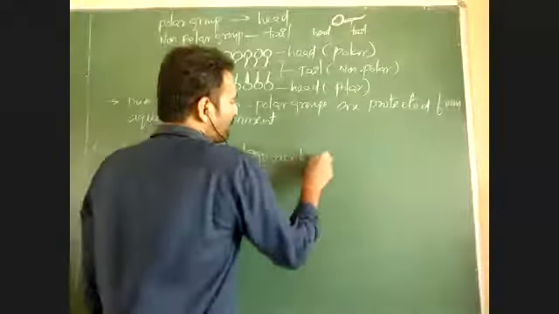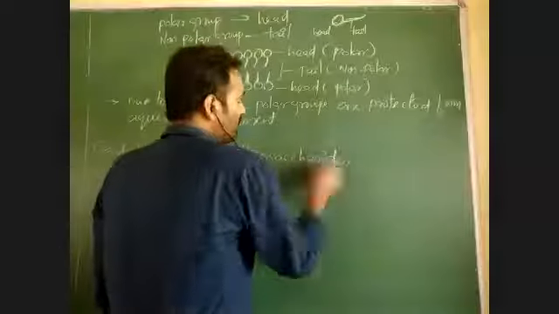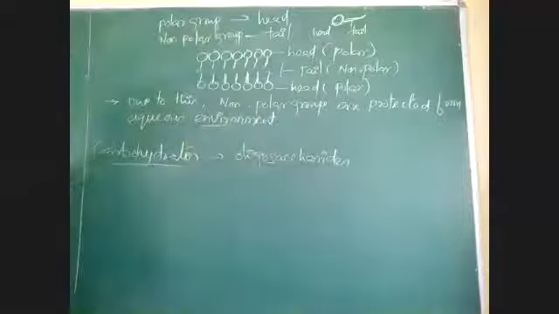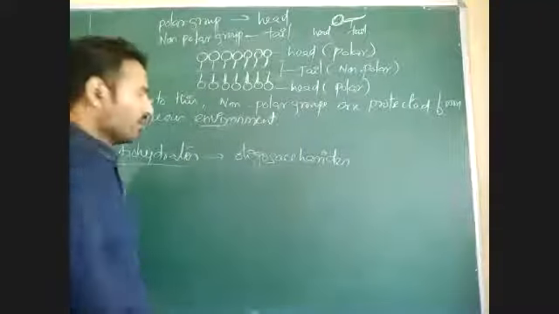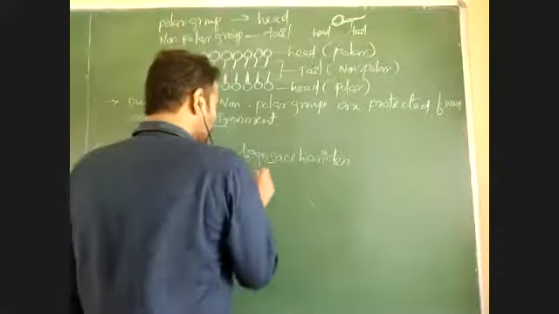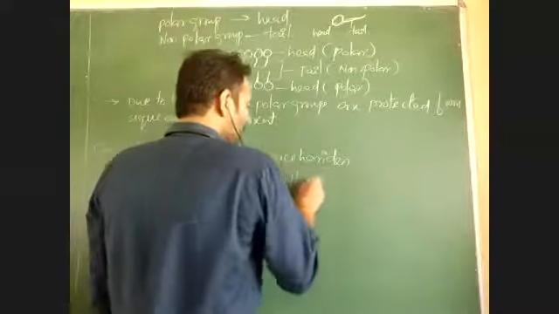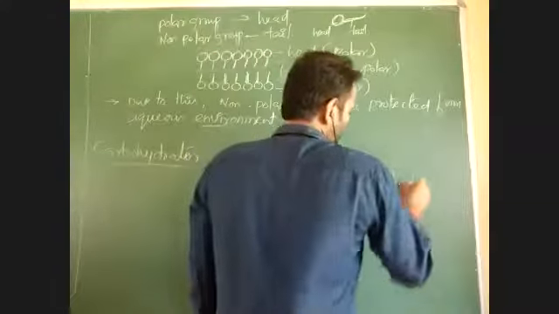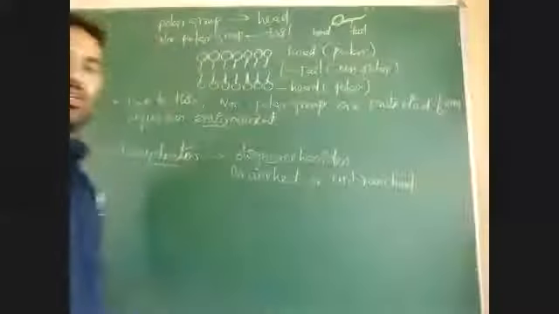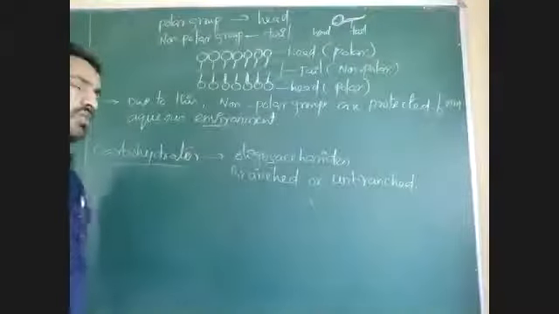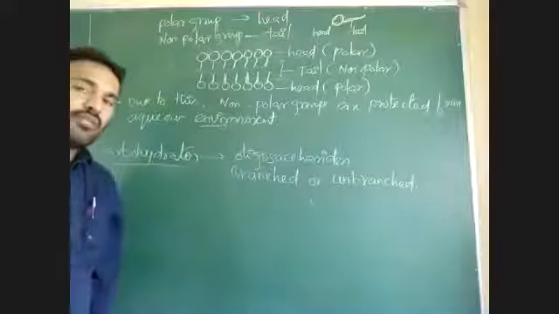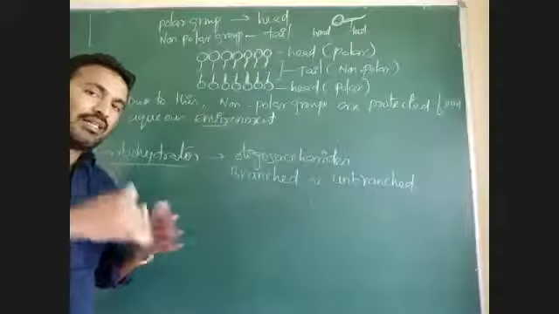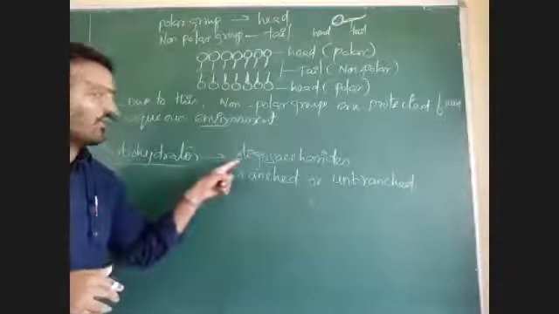Oligosaccharide means some type of sugars are attached. In the biomolecules chapter, we will teach you what an oligosaccharide is. This oligosaccharide may be branched or unbranched. Suppose glucose is a monosaccharide. If more monosaccharides are attached, there may be formation of an oligosaccharide.